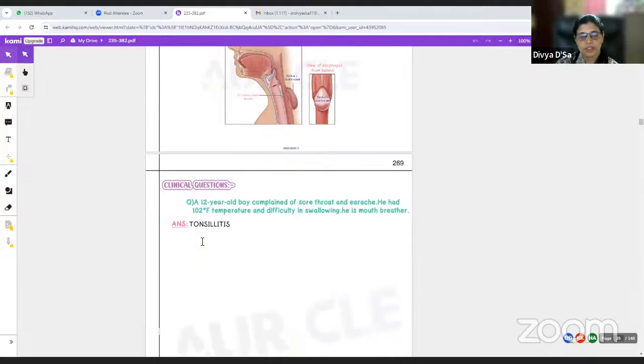Now this question. A 12-year-old boy complained of sore throat and earache. He had a temperature of 102 and difficulty in swallowing. He is a mouth breather. So this is basically a case of sore throat with earache, so tonsillitis.